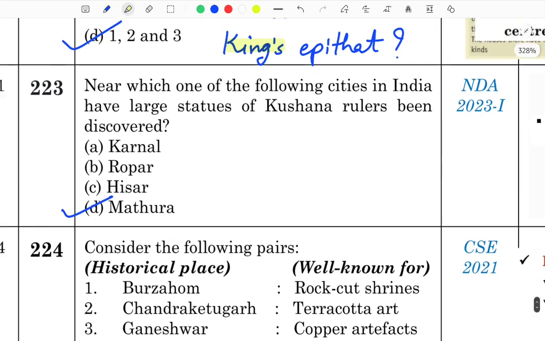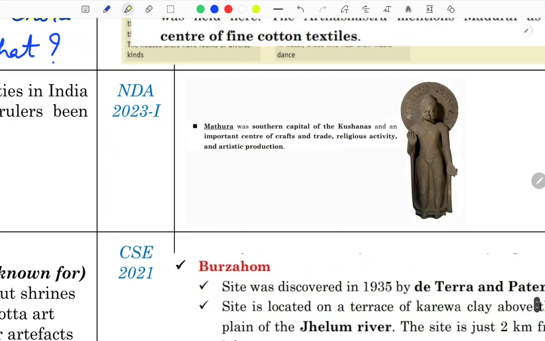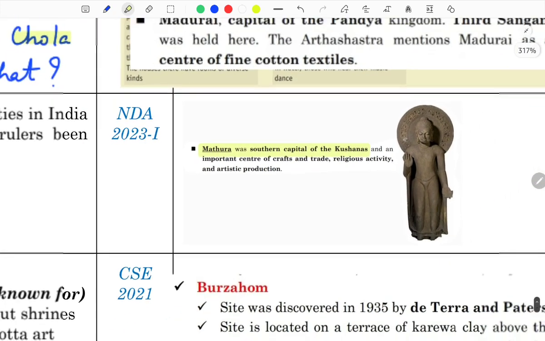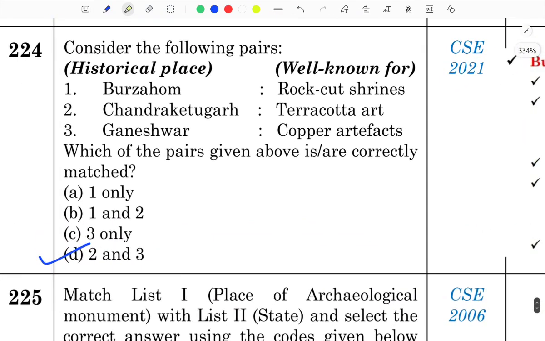Next question, very simple. Near which one of the following cities in India have large statues of Kushana rulers been discovered? It's Mathura. Everyone knows it, because Mathura was the southern capital of the Kushanas and an important center of craft and trade, religious activity and artistic production.